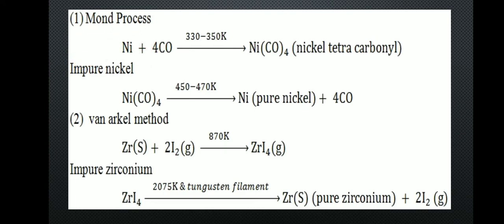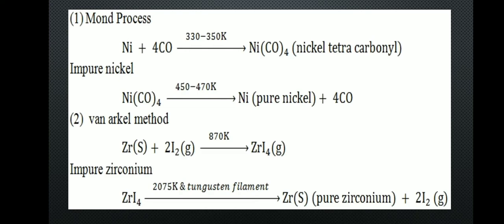The impure nickel is heated in a stream of carbon monoxide at around 350 Kelvin. The nickel reacts with carbon monoxide to form highly volatile nickel tetracarbonyl, and the solid impurities are left behind.